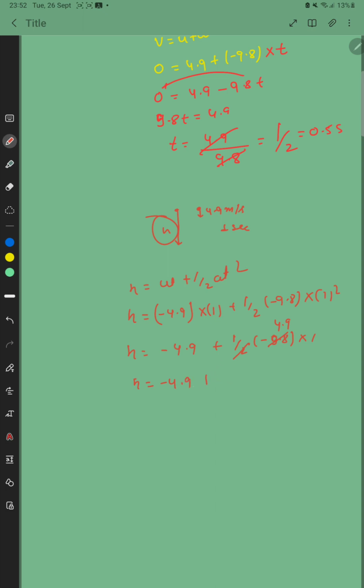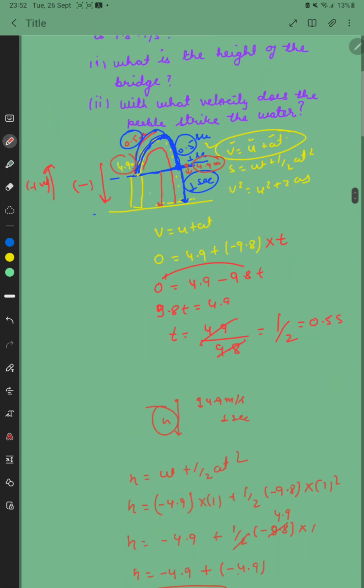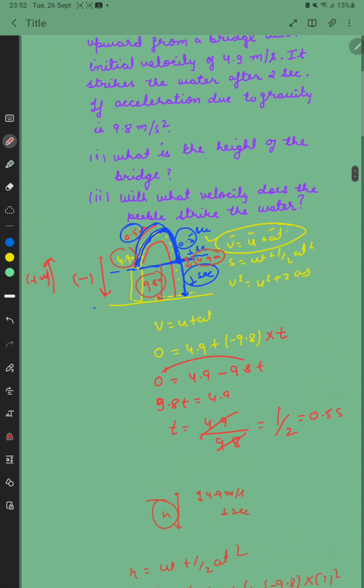So h will be equal to minus 4.9 plus minus 4.9, so this will become minus 9.8. Why minus? Because we are calculating from upward to downward, so it will become 9.8 meter. So we have got the answer to the first question, that is, the height of the bridge.